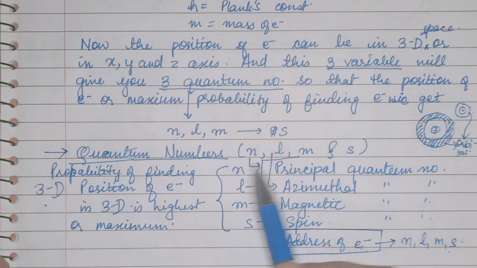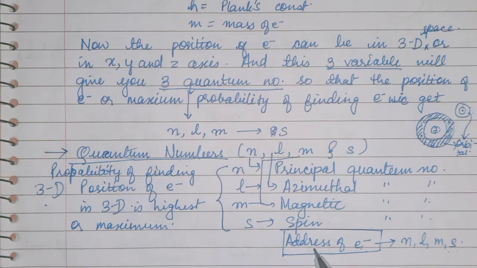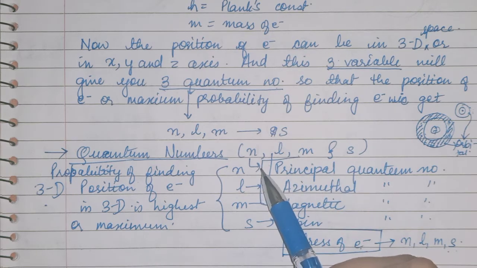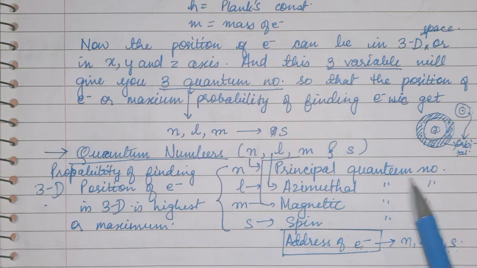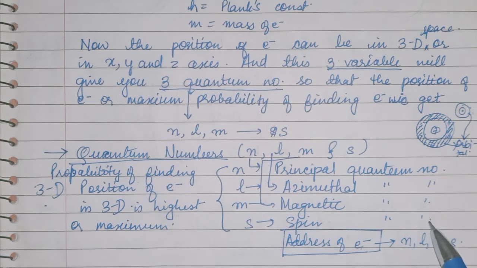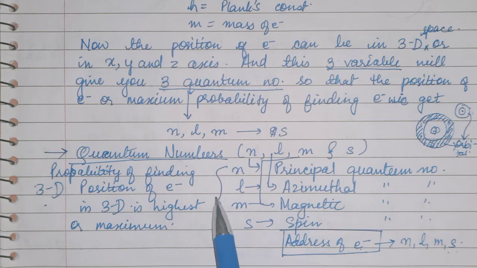Now see children, from where do we get the address or the place where the probability of the electron is maximum? By these four quantum numbers n, l, m and s. n is the principal quantum number, l is the azimuthal quantum number, m is the magnetic quantum number, and s is the spin quantum number. And what do they all give you?